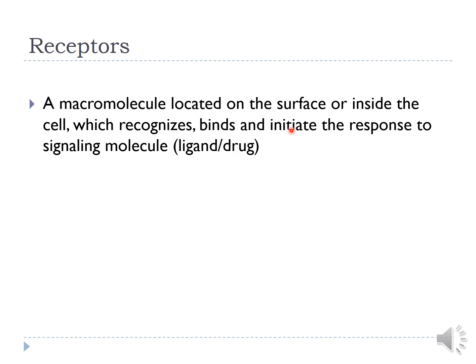So whatever that molecule is, whatever signal that molecule is bringing, they recognize the signaling molecule, they give a binding place to that molecule, and then whatever signal is present in that molecule, they initiate a response and convey that signal to the cell. So that is the main function of receptor.